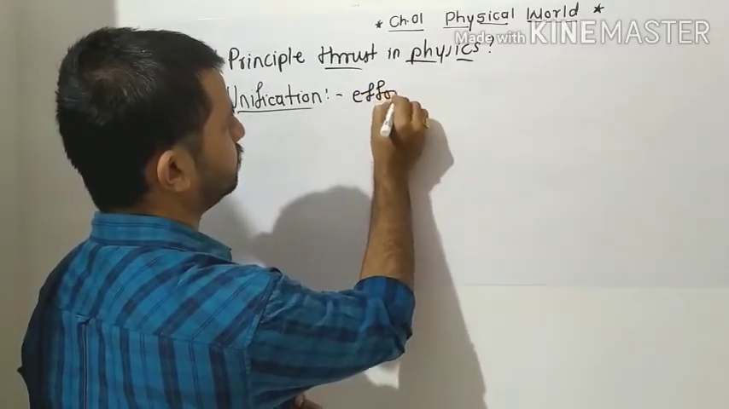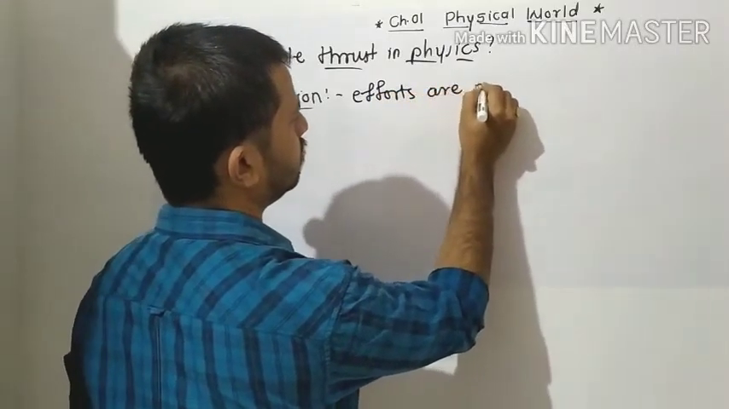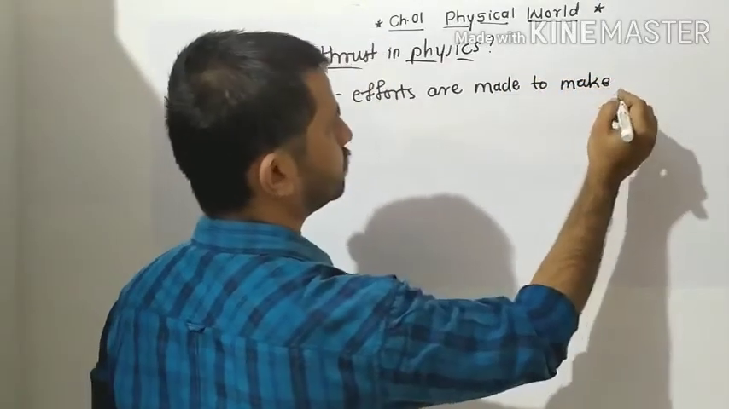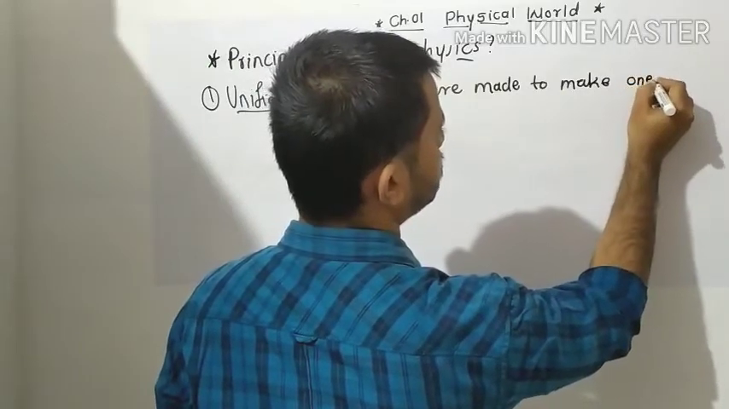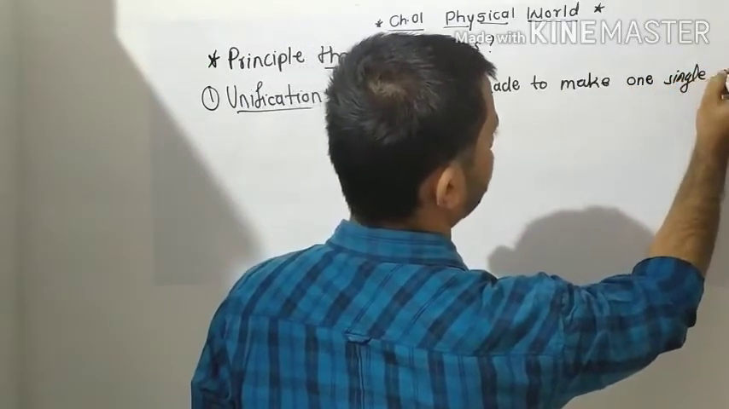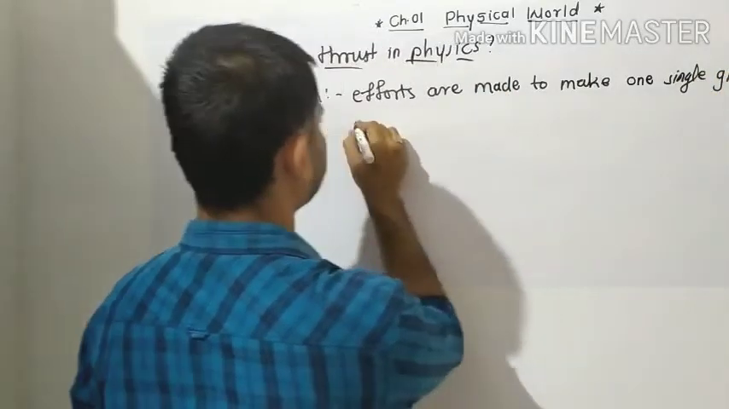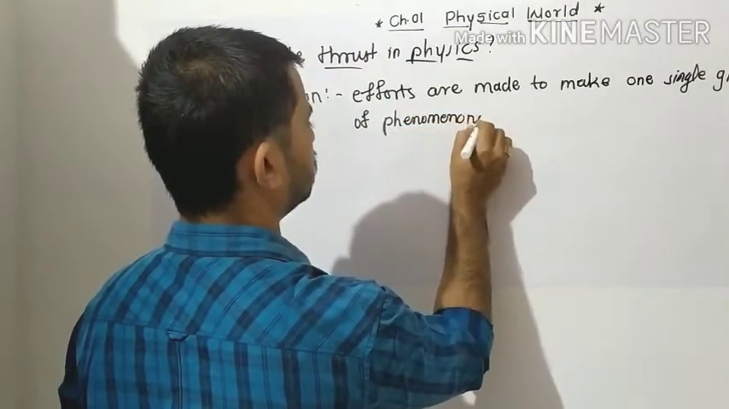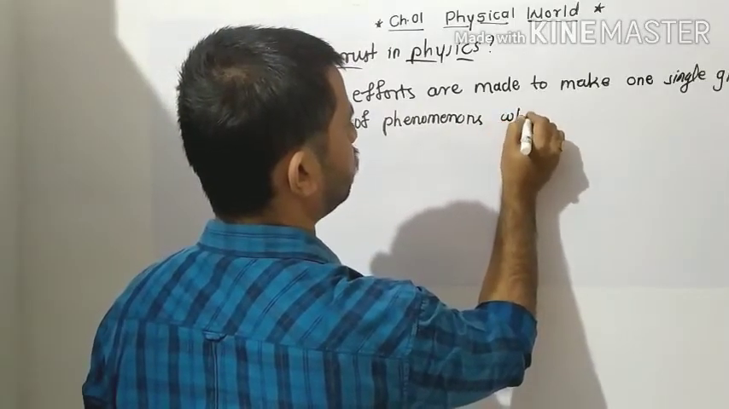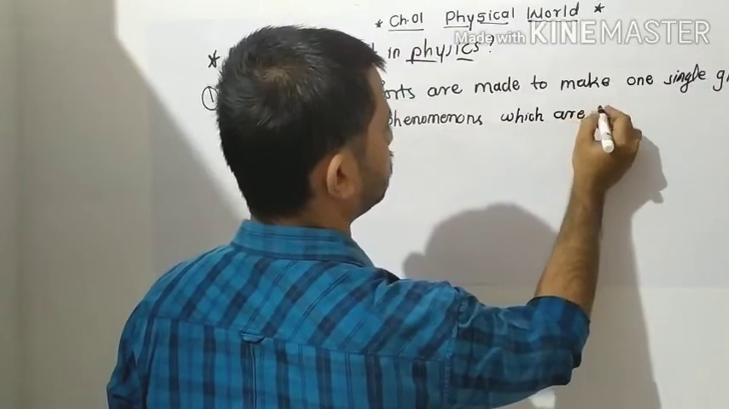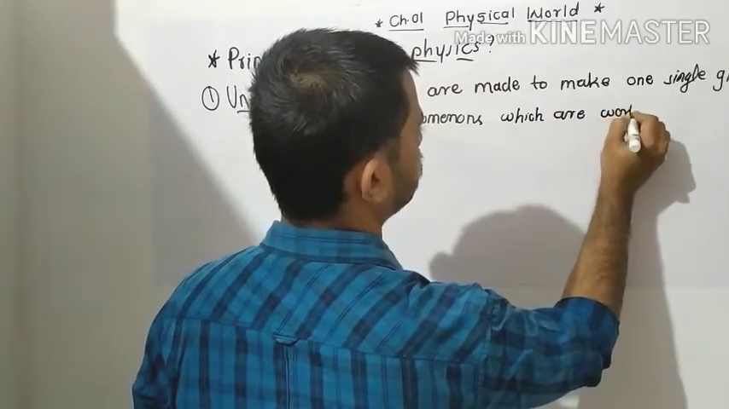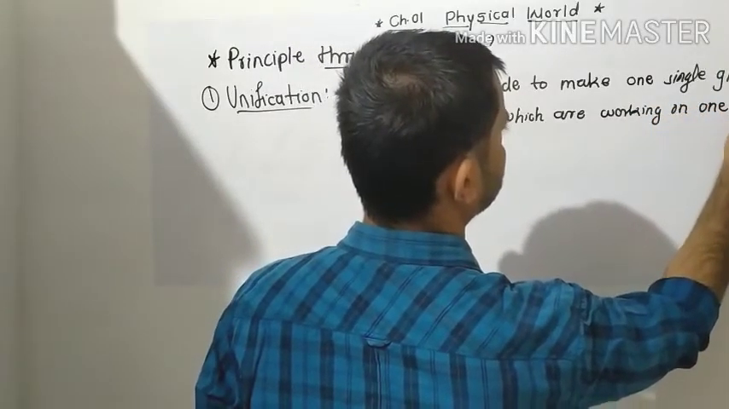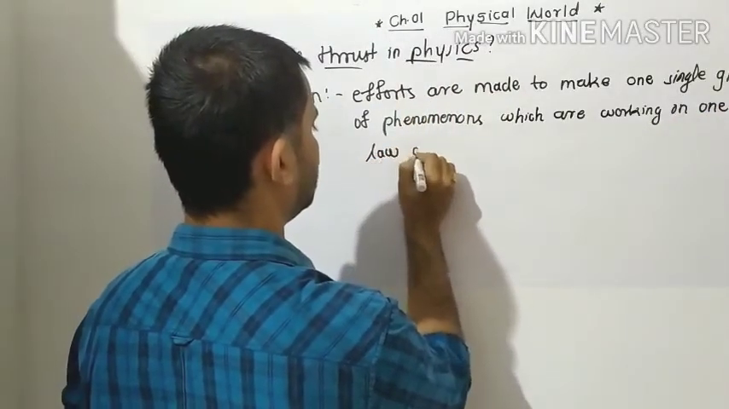Efforts are made to make one single group of phenomena which are working on one single law. Which law? Law of nature. Okay,